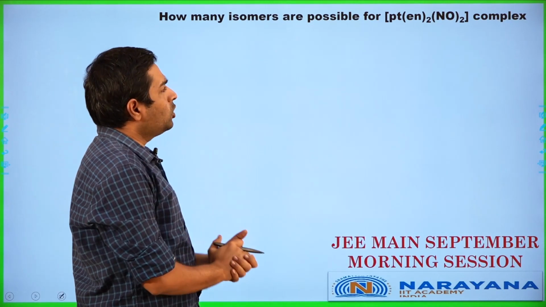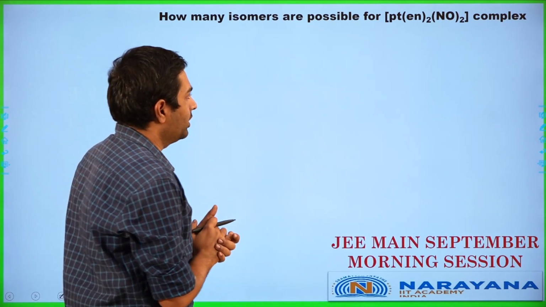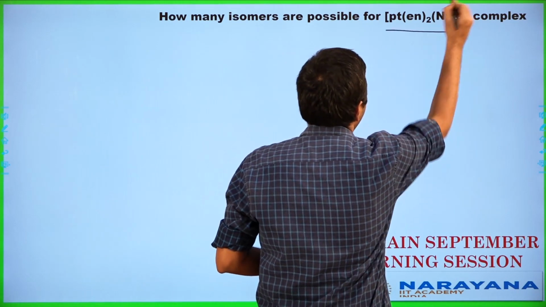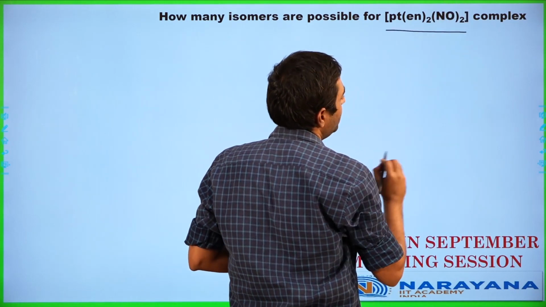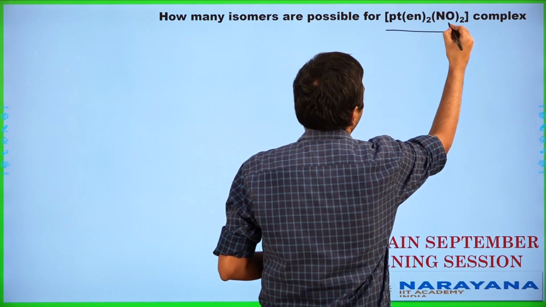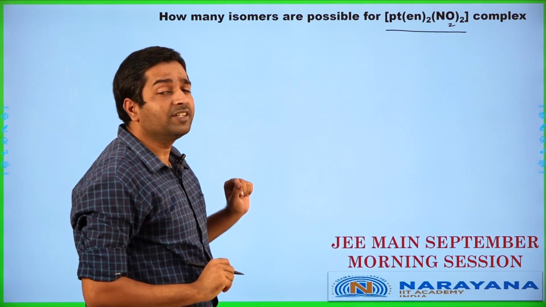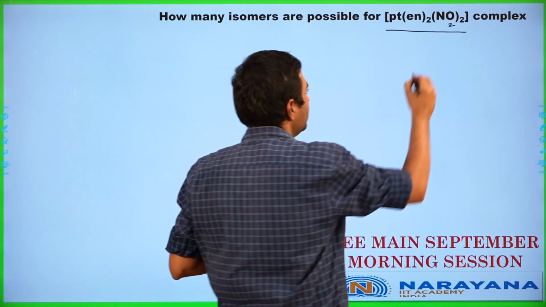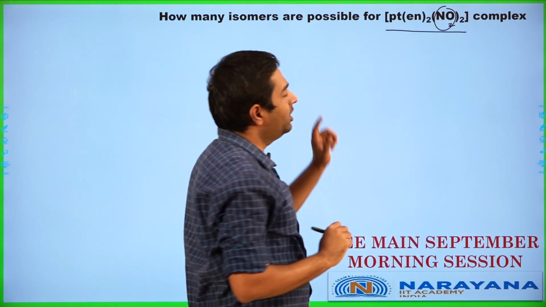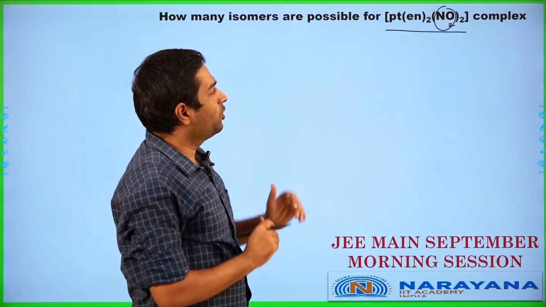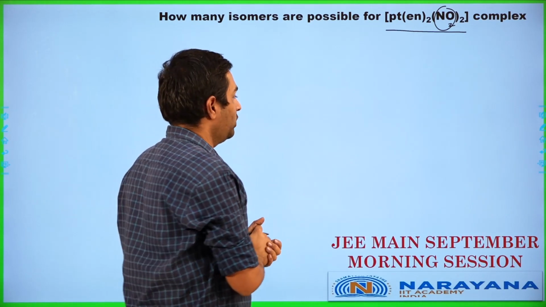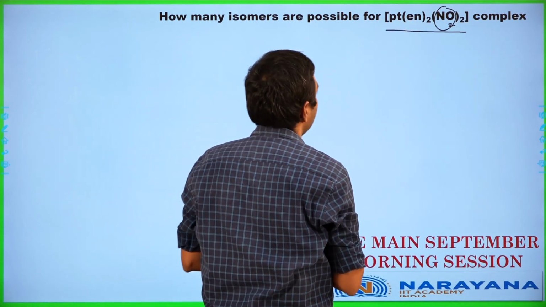How many isomers are possible for this particular given complex? So we are going to be having Pt(en) twice, NO twice. I think there's a small error here. I think it's supposed to be NO2 twice in this particular case. Because I remember seeing the question paper, it was supposed to have been NO2 twice. So this is probably going to be a tiny error in the printing over here. So we're going to be taking it as NO2 and discussing with respect to NO2. So it is Pt(en) twice, NO2 twice over here.